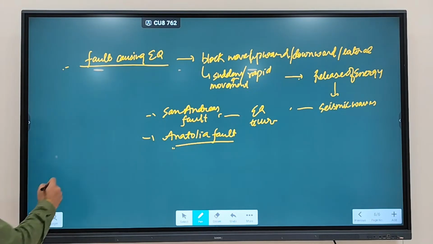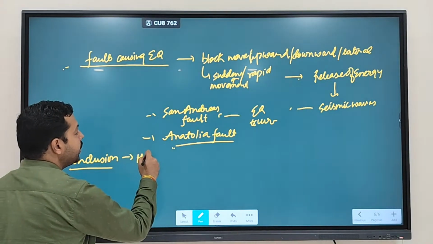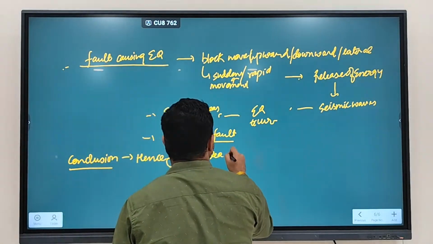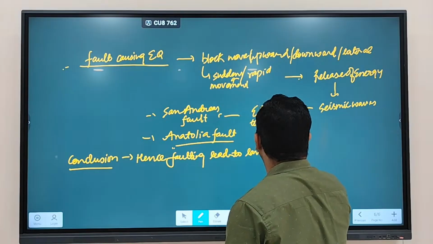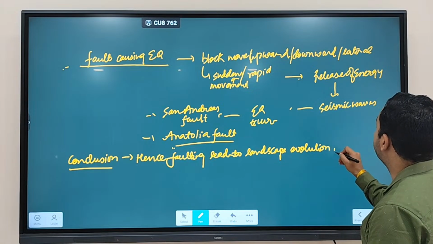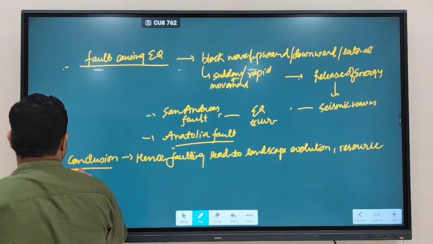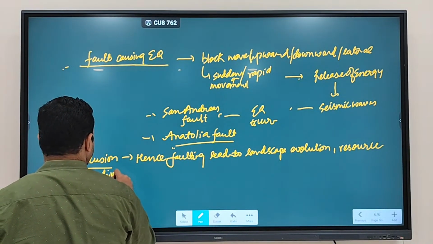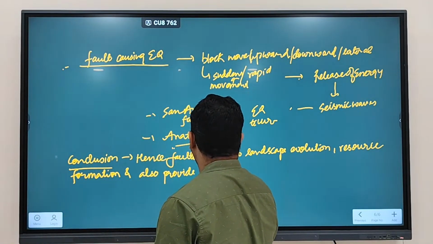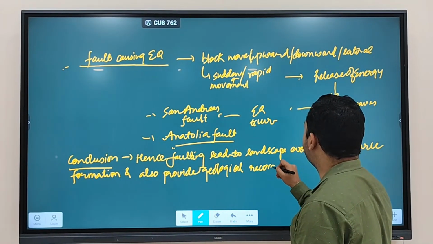After this, conclusion. Hence, faulting leads to landscape evolution, resource formation, and also provides a geological record of the earth.